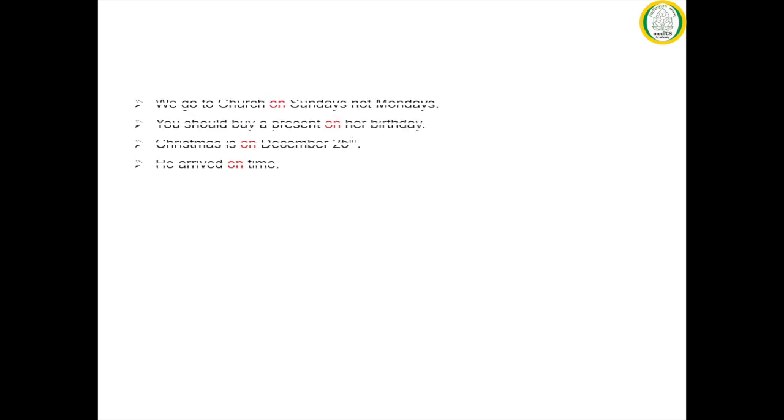So let us look at the next set of examples. We go to church on Sundays, not Mondays. In this sentence, the time is indicated by day, that is Sunday. You should buy a present on her birthday. Here the time is indicated by a special day, that is birthday. Christmas is on December 25th. Here the time is indicated by a special holiday, that is December 25th, the Christmas day. He arrived on time. This indicates the time of arrival.